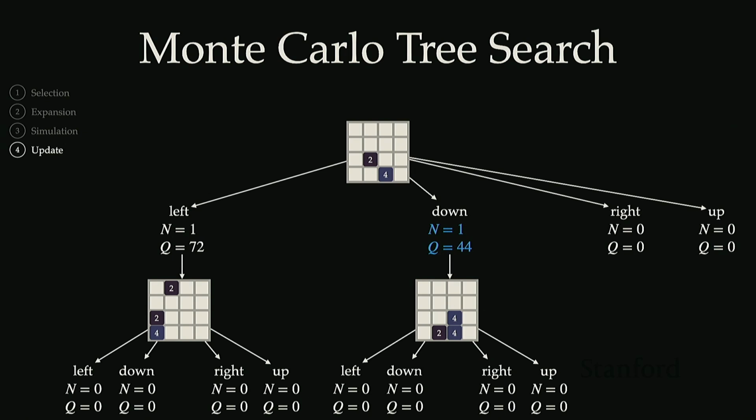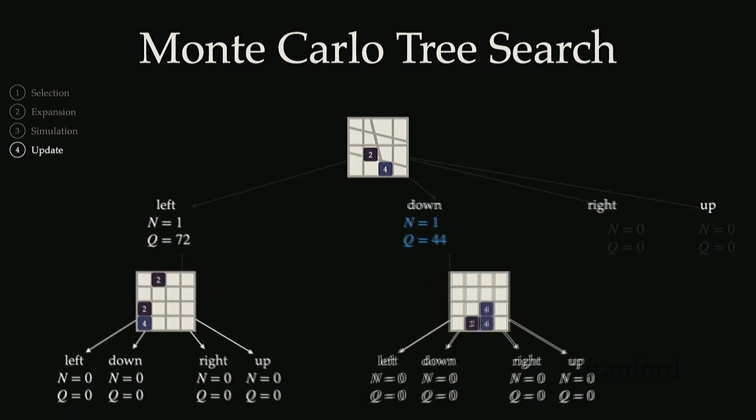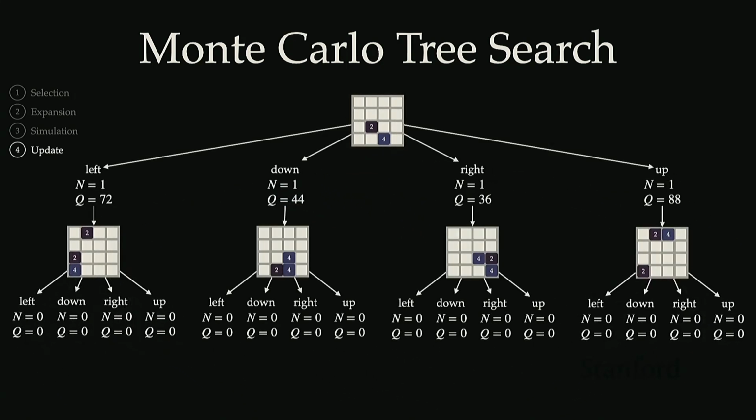We've done this for left and down. You can see that right and up are both going to have that infinite exploration bonus still. So in the next 2 steps, we're just first going to choose the right action, do the exact same thing we just did, and then we're going to choose the up action after that and do the exact same thing. Okay, so after doing right and up, following that same procedure, we're going to end up with the search tree looking something like this. Okay, and now it gets interesting again, because now which action are we going to choose?